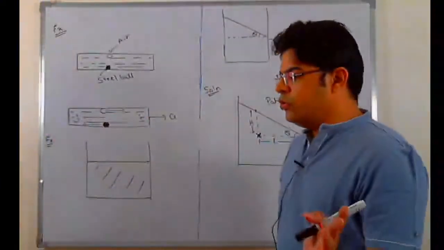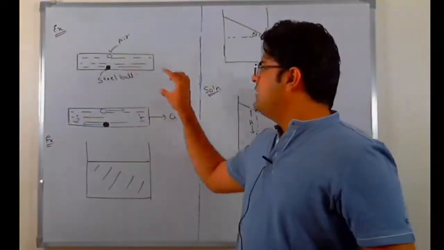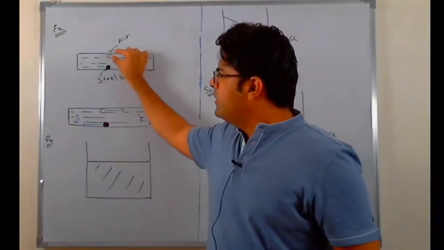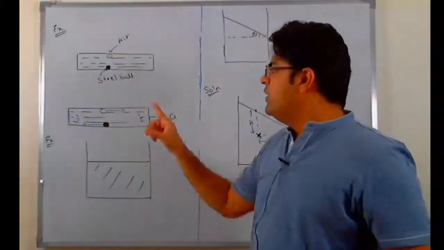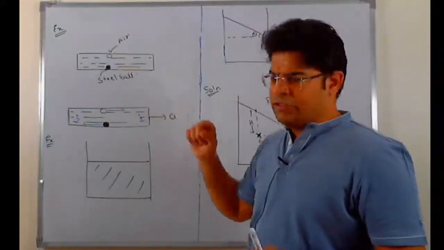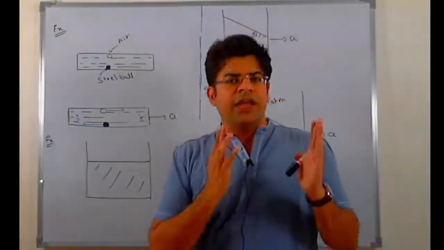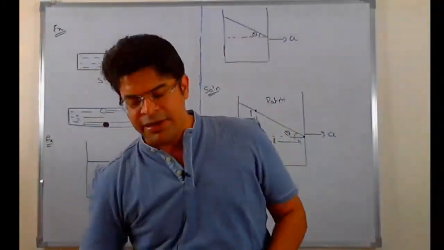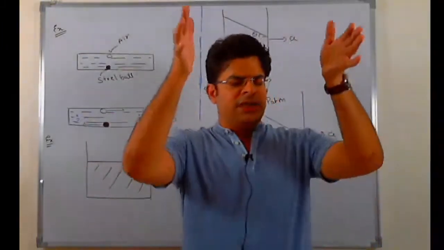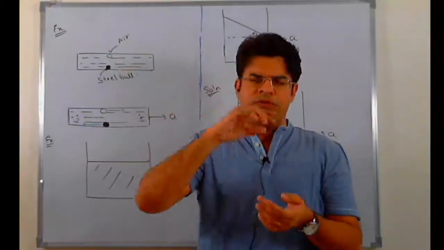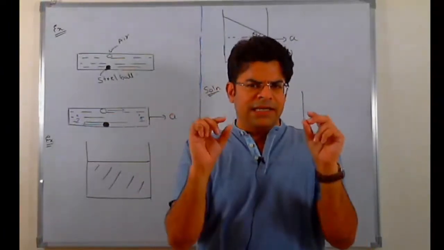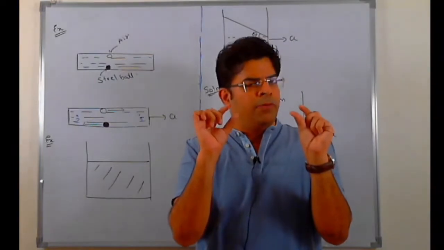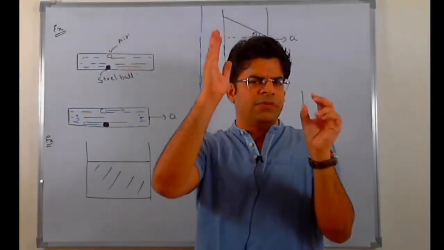So now two more simple questions. First one, let's say we have this container containing some fluid. There is an air bubble inside the fluid as well as a steel ball. If the container starts accelerating towards right, in which direction will the air bubble move? In which direction will the steel ball move? This question is very, very easy. Rather than visualizing this, visualize that you have a tank filled up with water. You release inside it two things, an air bubble and a steel ball. Where does the air bubble move? All of us know it moves upward and the steel ball moves downward.